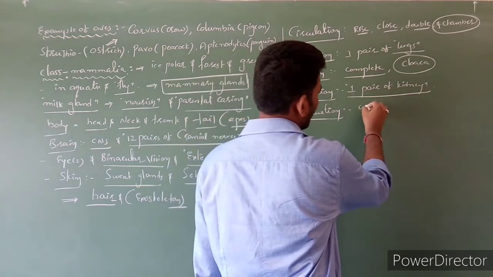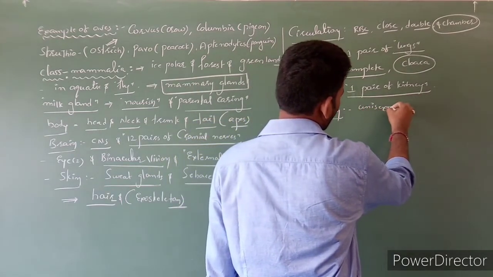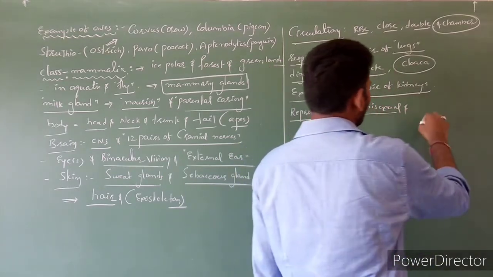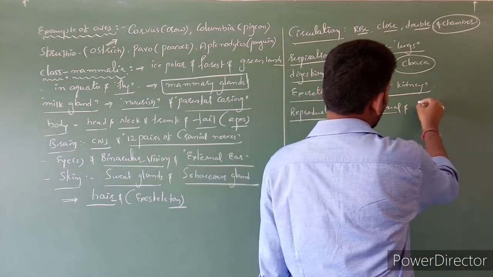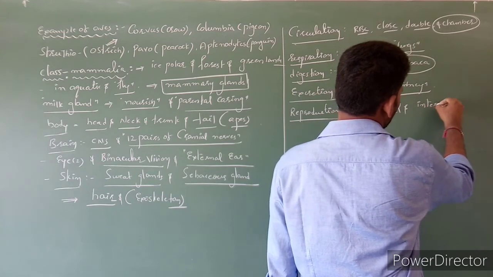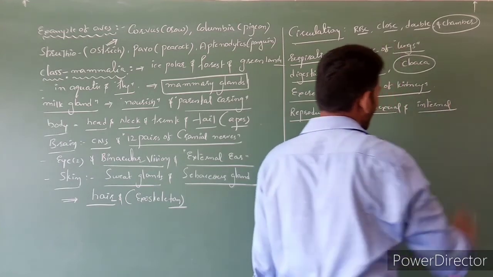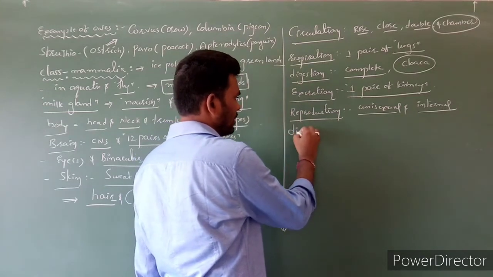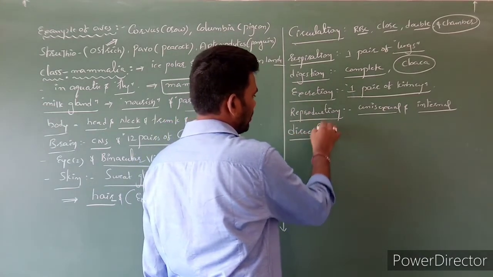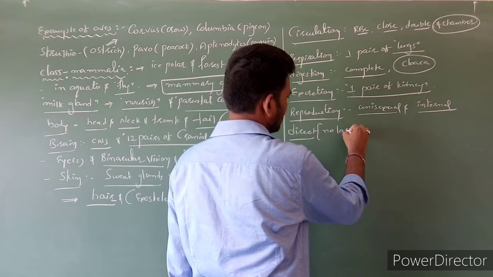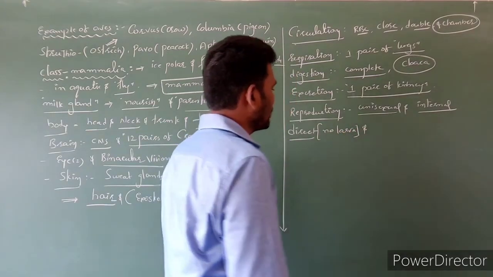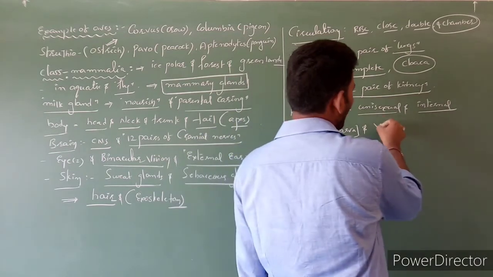Unisexual, and internal fertilization. Development is direct development, no larva stage. Next, these are viviparous